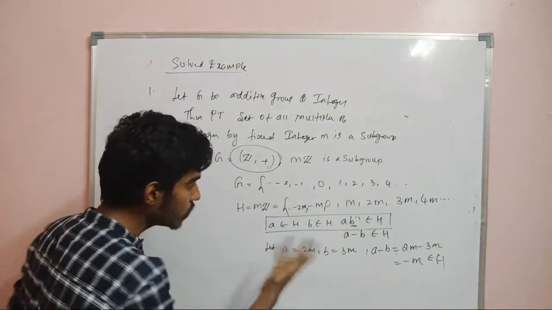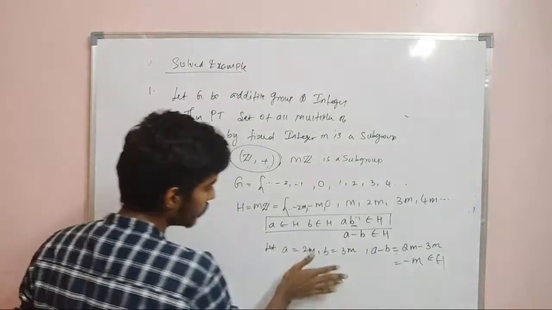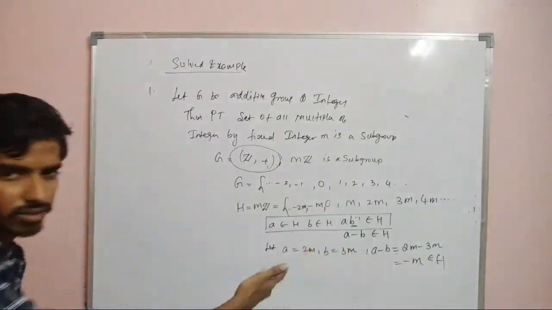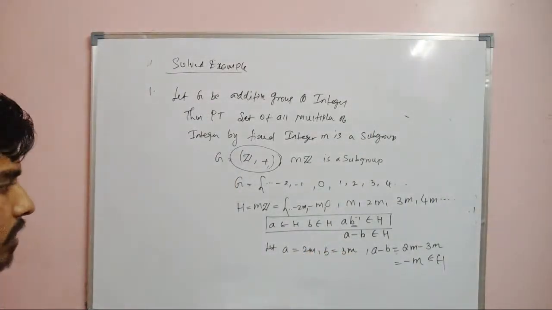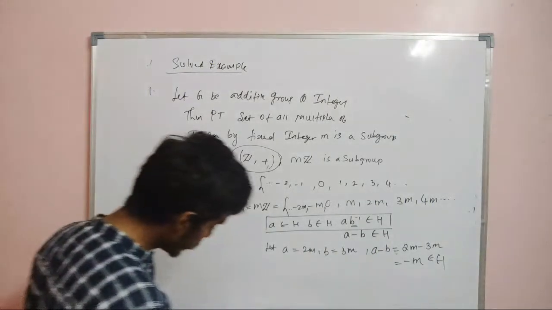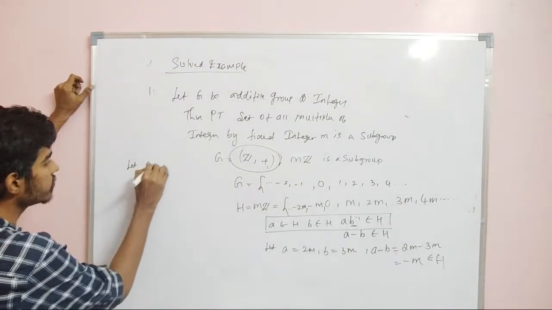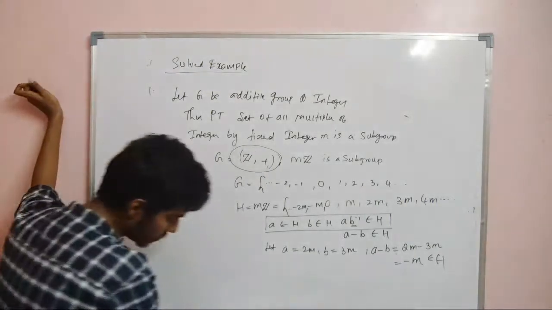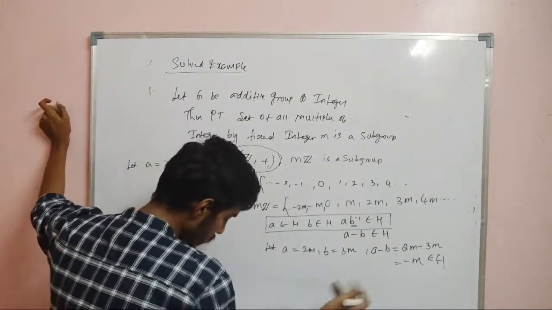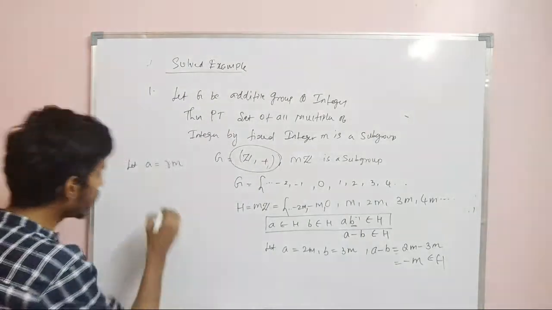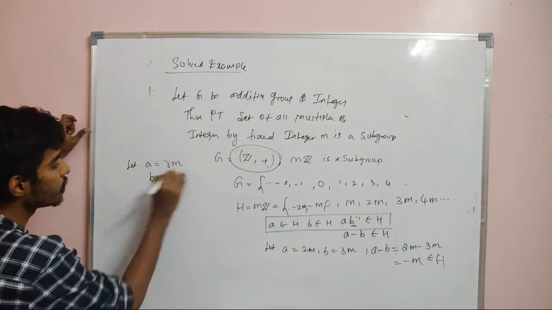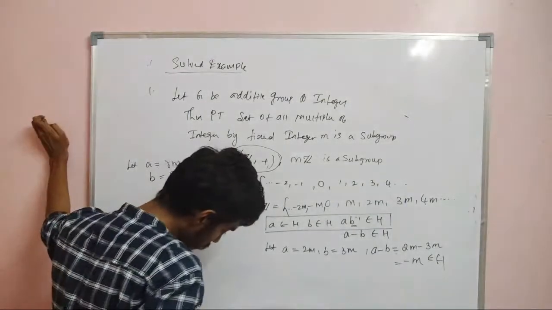Now if you want to prove it generally, here I am just taking two arbitrary elements and showing that A minus B belongs to H. In the book, what we are doing is, let A be equal to some Rm. Here I am choosing R to be equal to 2. So let A be equal to Rm, B equal to Sm.